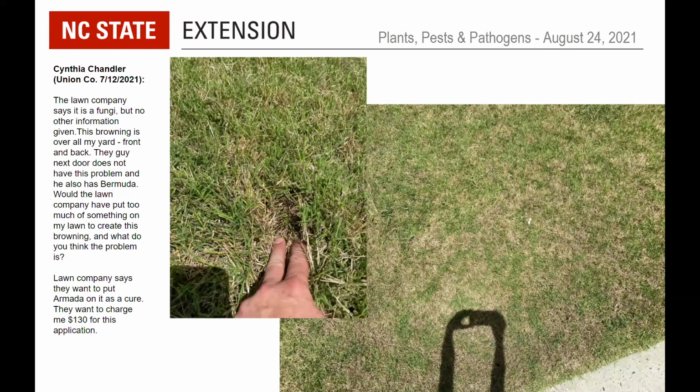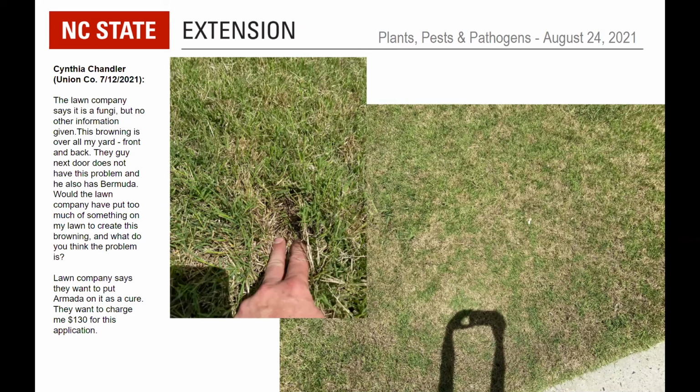So here we have our one and only turf example that was sent in. And fortunately, I have a turf expert with whom I could consult on this, but let's set the stage here. Cynthia Chandler, Union County in mid-July. The lawn company says it is a fungi, but no other information given. This browning is all over my yard, front and back. The guy next door does not have this problem, and he also has Bermuda.